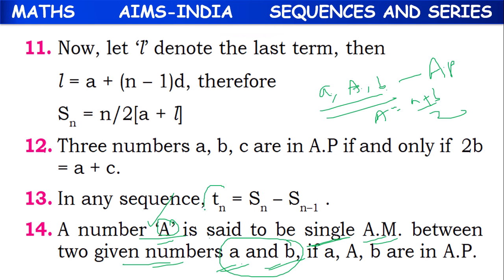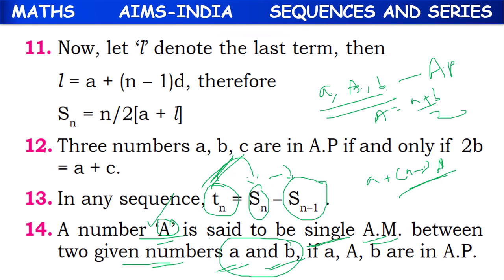And the formula of nth term, how to find nth term: we have the formula a plus n minus 1 into d, that is one method. We have another formula, Tn equal to Sn minus Sn minus 1, means sum of n terms minus sum of n minus 1 terms.